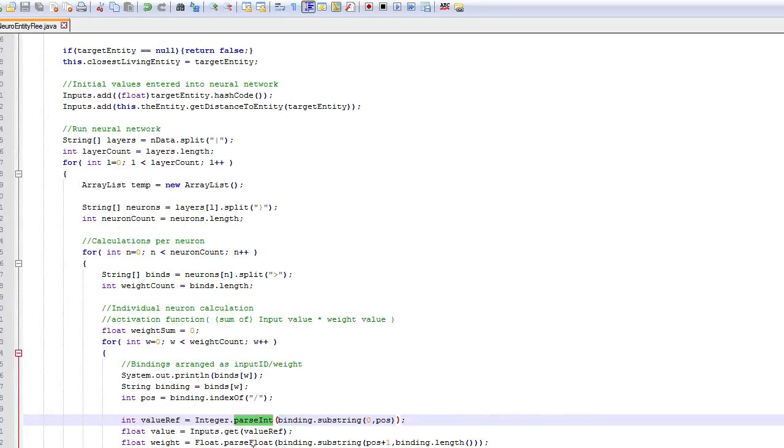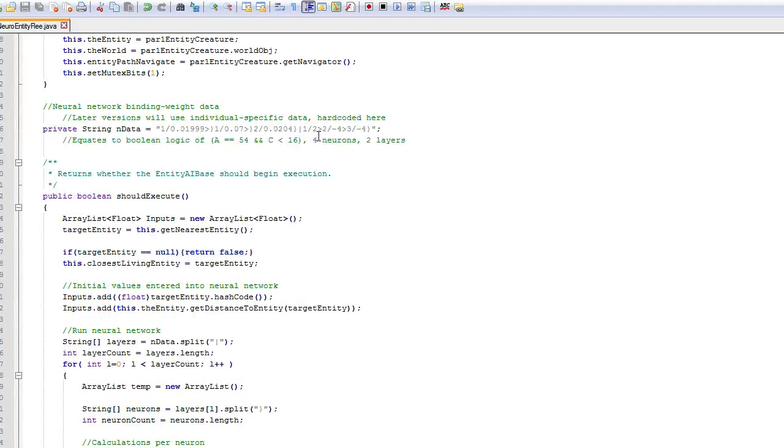If you have any ideas as to where that blank string is coming in, it might actually be this last neuron, I'm not 100% certain, then do let me know.